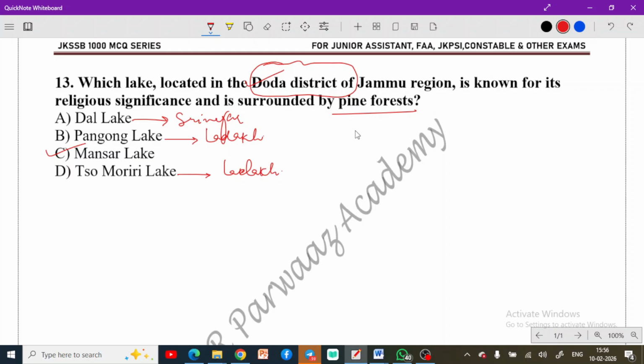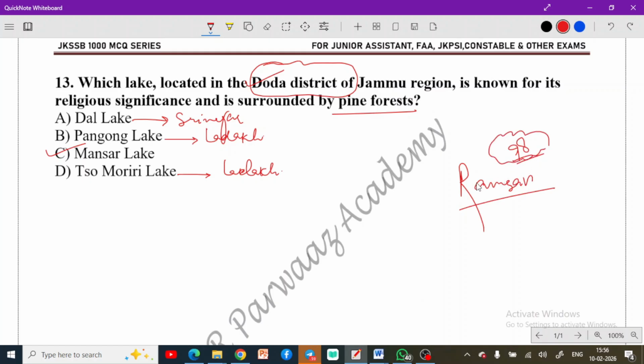Okay, now moving to the next question. Ramsar sites. You know that in India we have how many Ramsar sites now? We have 98 now. Earlier it was 96, but recently two more Ramsar sites were included in this.